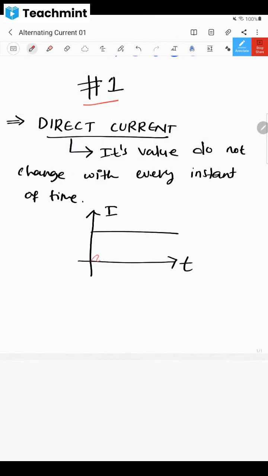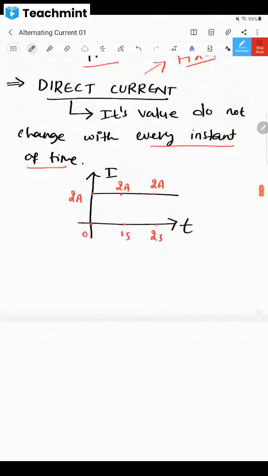At 0 seconds you have seen current is 2 ampere only. At 1 second you have seen the current is 2 ampere only. At 2 seconds you have seen current is 2 ampere only. I mean, at every instant of time, current is fixed. Direct current means its value, whatever it is, is fixed, correct? It is fixed, it's not changing.